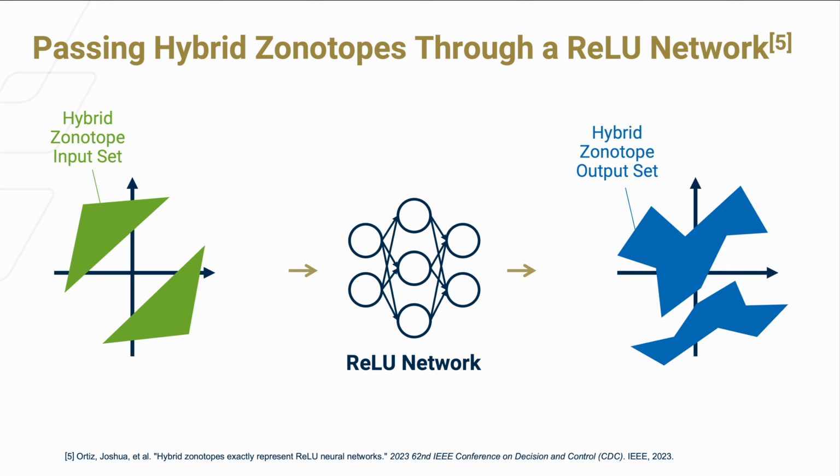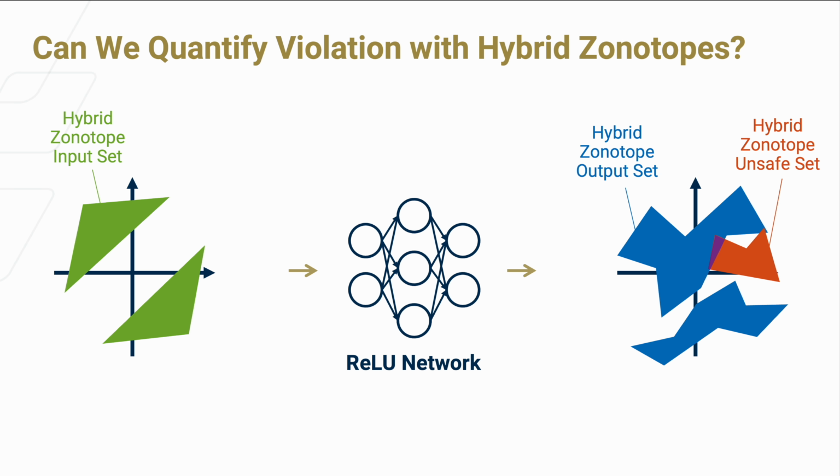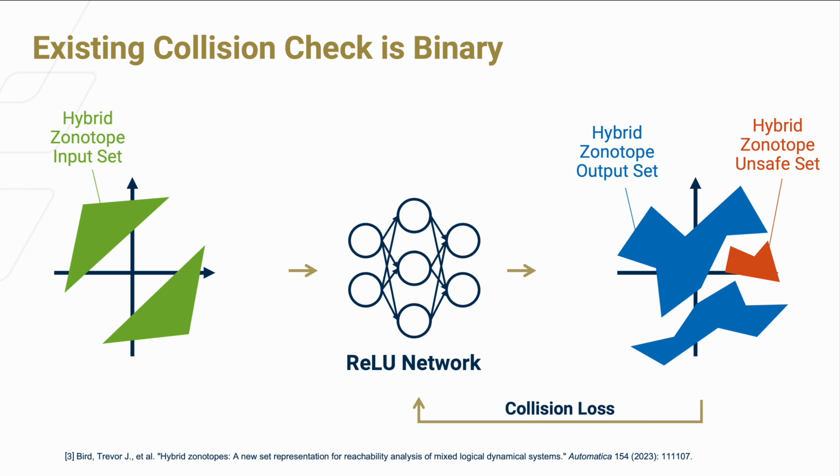Now, remember, our problem is that there's some unsafe set from which we want to drive the output set out of. And to train a neural network to do this, we need to quantify some signal to tell us how bad the output is in collision, or not in collision. Now, although there are existing optimization programs that can tell us whether the output set has collided with the unsafe set or not, these signals are binary, which are not helpful for learning at all.